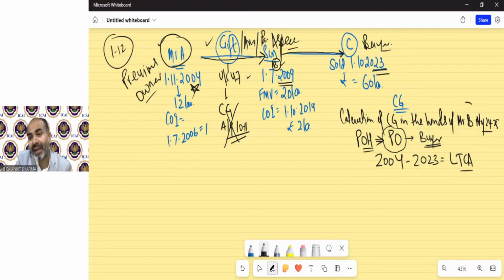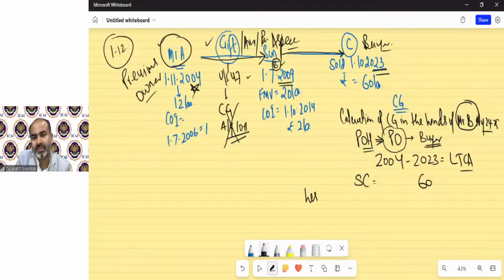So we are calculating tax for Mr. B, who is the assessee, but for the purpose of time period, we have to take the previous owner's time period also. That's why it's an important provision. It is a special provision that is different from the normal provision. So if any asset has been received via gift, will, etc., then the time duration of that person is also included for the purpose of period of holding. Clear? Now the sale consideration. There is no issue in sale consideration, that has been given in the question, 60 lakh.